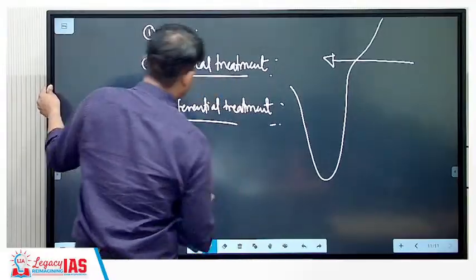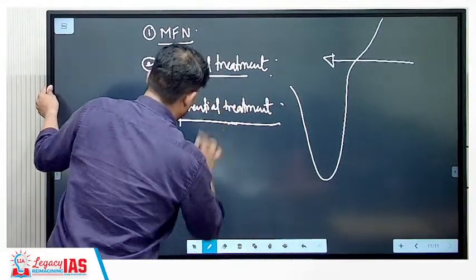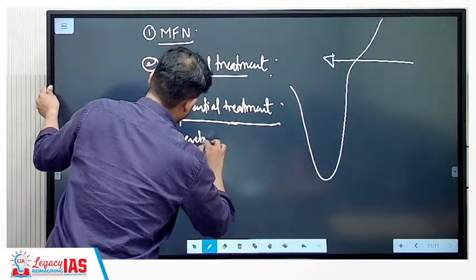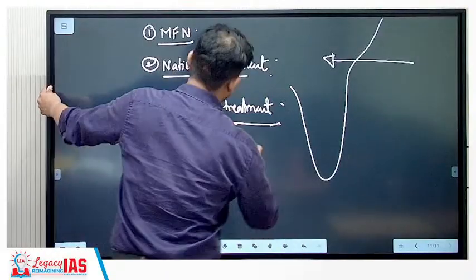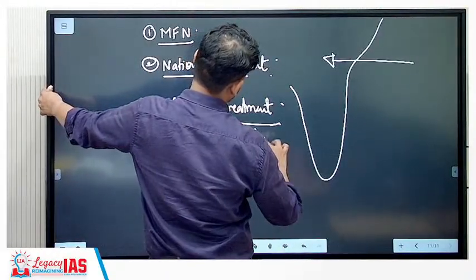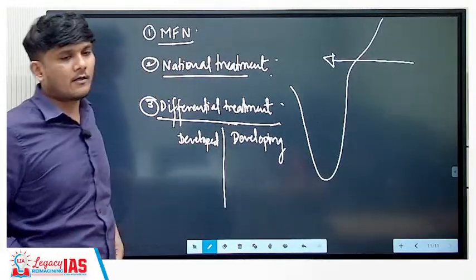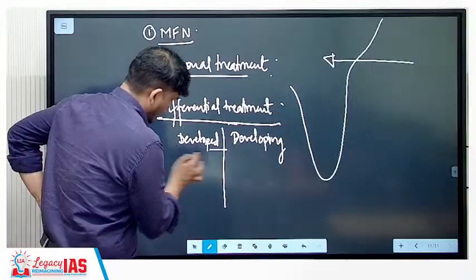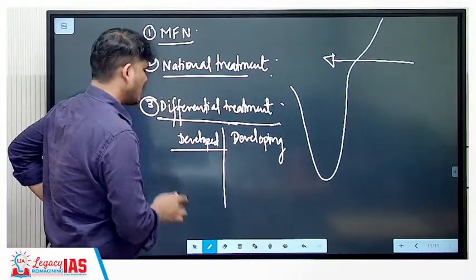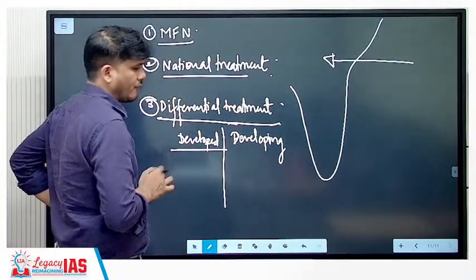What is this differential treatment? Differential treatment between developed countries and developing countries. If a country is a developed country, you are going to impose stricter regulations and ask them to implement within a shorter period of time.